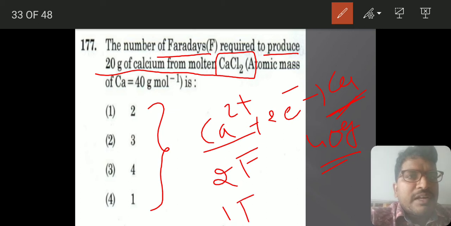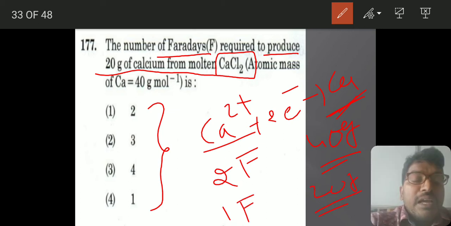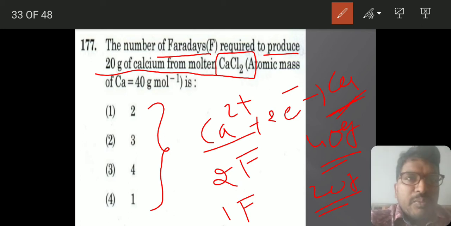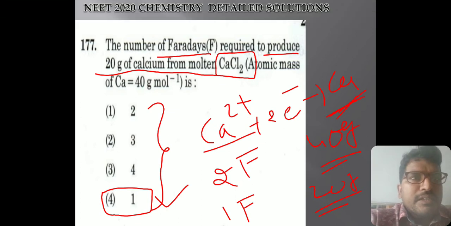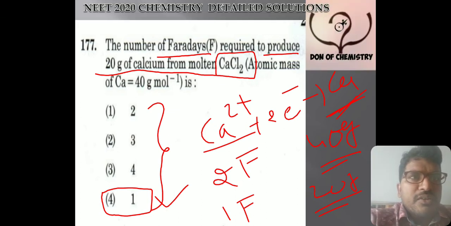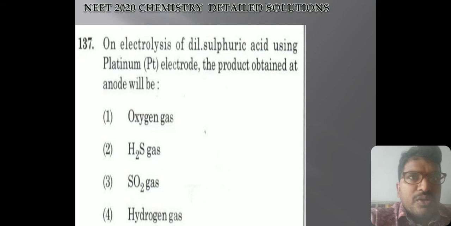So 1 Faraday will produce 20 grams, or simply this is nothing but the gram equivalent weight. So weight deposited by passing 1 Faraday of electricity is nothing but the gram equivalent weight. So we can consider this the answer. Direct question, this also we have discussed in the video. During explaining only I have told this thing.